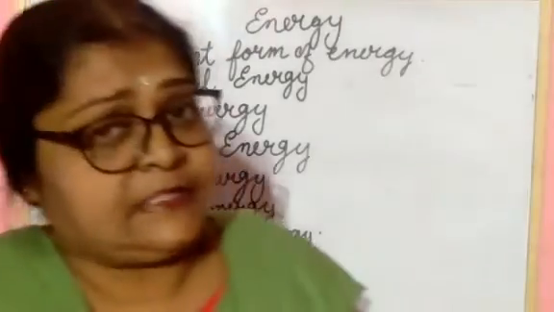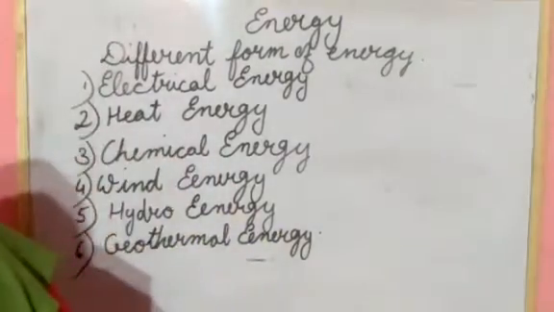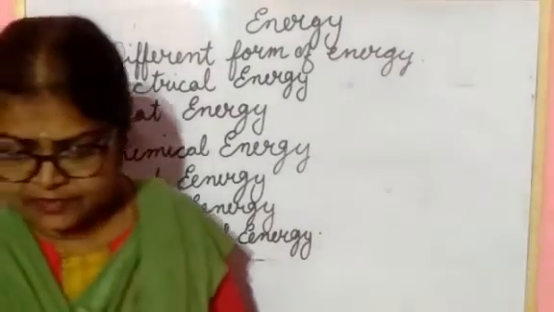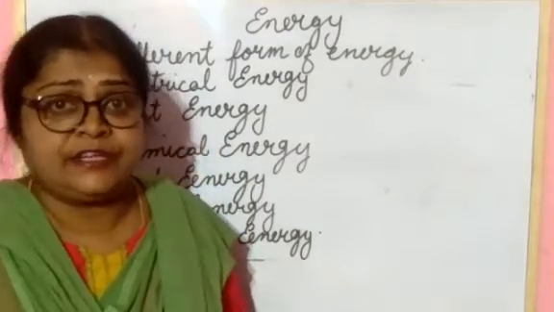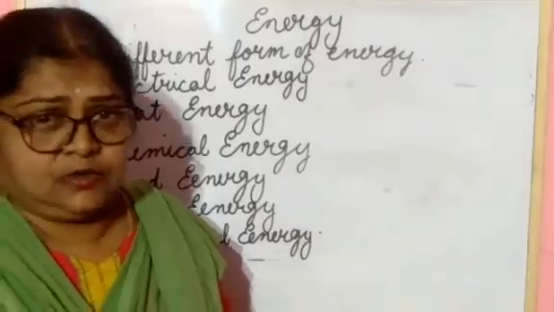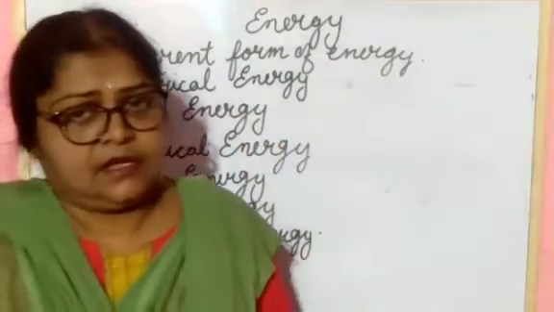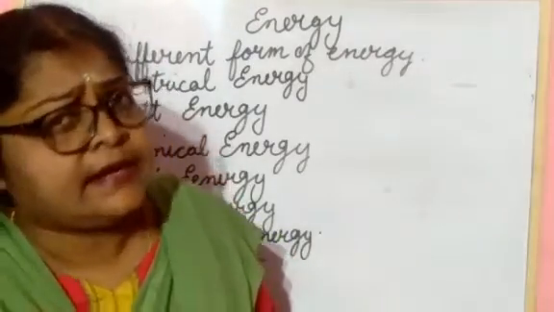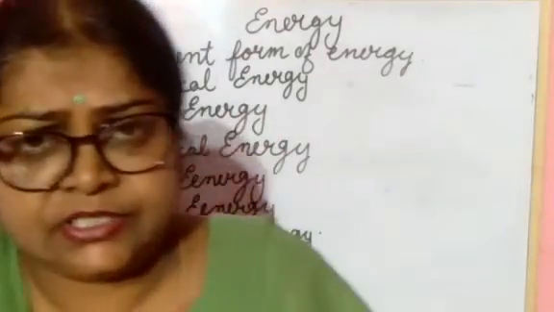This one also I explained to you yesterday. You know that the main source of heat energy for the earth is the sun. The sun gives us heat, and this energy is known as what? Solar energy. You are getting heat from the sun, and that heat is known as solar energy. Understood? It is clear to you all about solar energy.